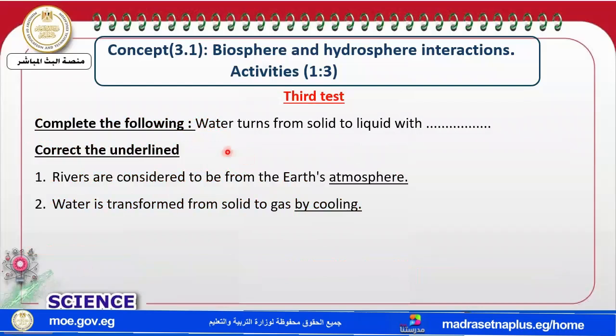Complete the following: water turned from solid to liquid. Now it's a solid that changes into the liquid. That takes place by what? By heating. The underlined word: rivers are considered to be from the earth. Rivers, my dear students, are hydrosphere. And water is transformed from solid to gas by heating.